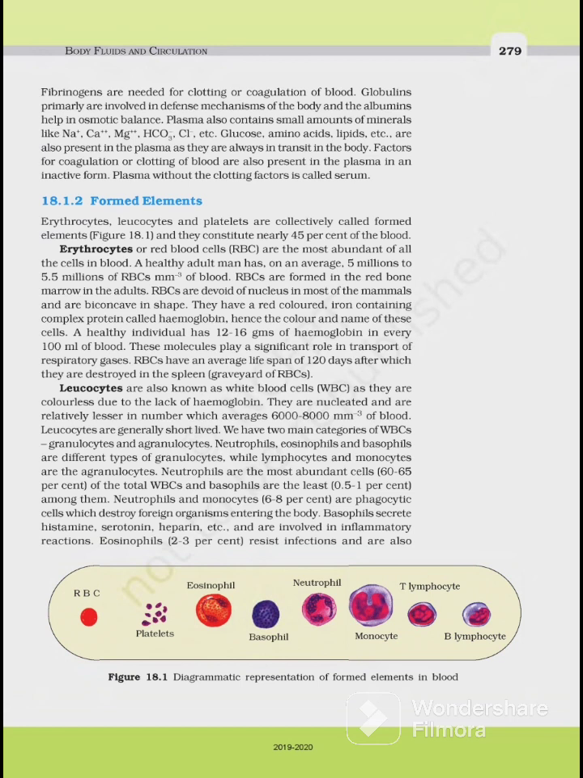Leukocytes are generally short-lived. We have two main categories of WBCs, granulocytes and agranulocytes. Neutrophils, eosinophils, basophils are different types of granulocytes, while lymphocytes and monocytes are agranulocytes. Neutrophils are the most abundant cells, 60 to 65% of the total WBCs, and basophils are the least, 0.5 to 1% among them. Neutrophils and monocytes, 6 to 8%, are phagocytic cells which destroy foreign organisms.